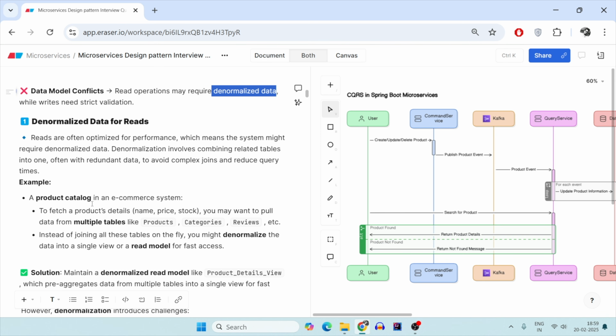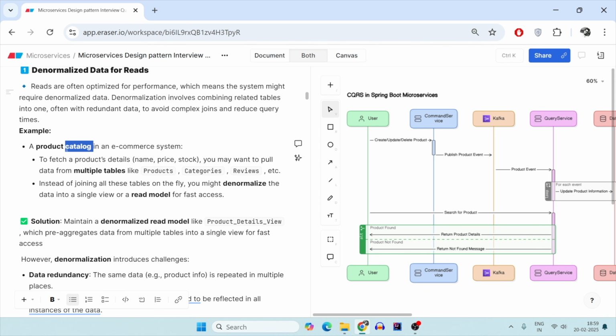Why? We have already seen that. Reason being, suppose in the product catalog for the e-commerce system, when you're trying to fetch the product details, like its name, its descriptions, its category, its price, its reviews, its stock, its inventory, you have to get so much data. So rather than querying multiple tables with multiple inner joins, it will be much better if you use the NoSQL query with the denormalized data, where everything is in a single read model.